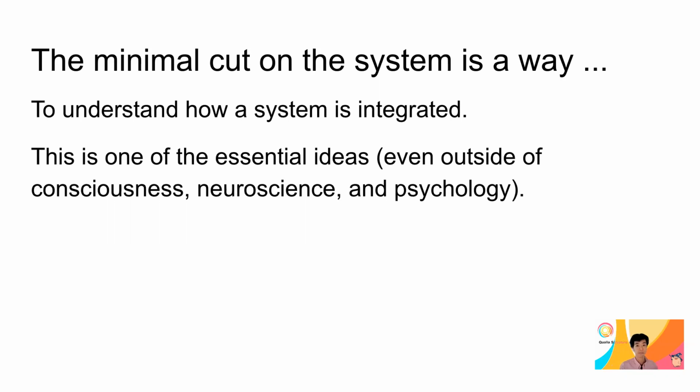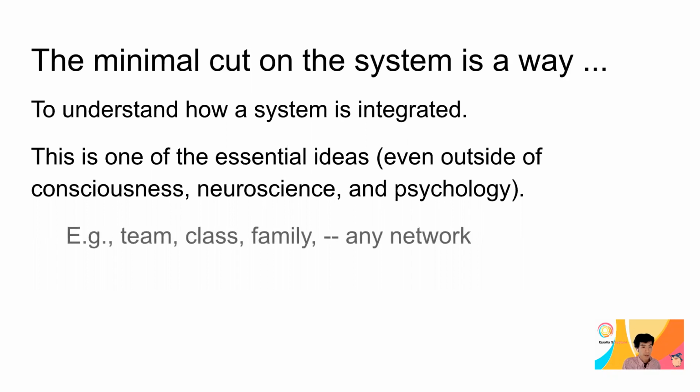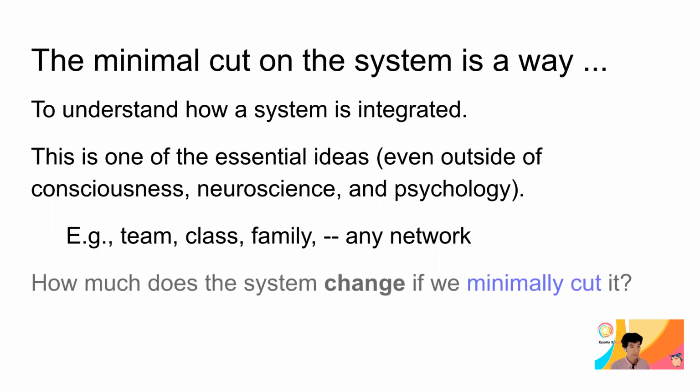This can be applied even outside of consciousness, neuroscience or psychology, in any field that thinks about the degree of integration, interaction, synergy or cooperation. And this can be applied even to a team, a class, a family, or any network.